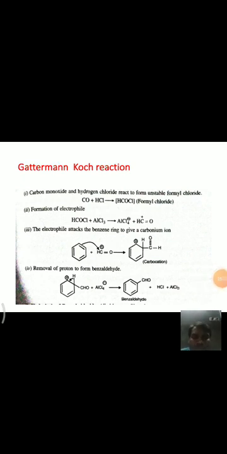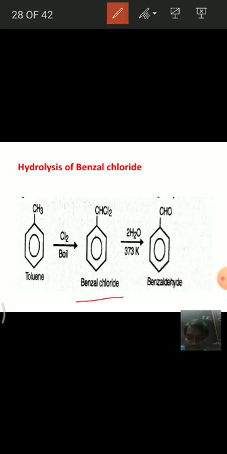And here, if you observe the next reaction, see here, hydrolysis of benzal chloride. When we observe, this is benzal chloride. Benzal chloride is formed by the chlorination of toluene. With the chlorination of toluene, benzal chloride is formed. By the hydrolysis of benzal chloride, we get benzaldehyde.